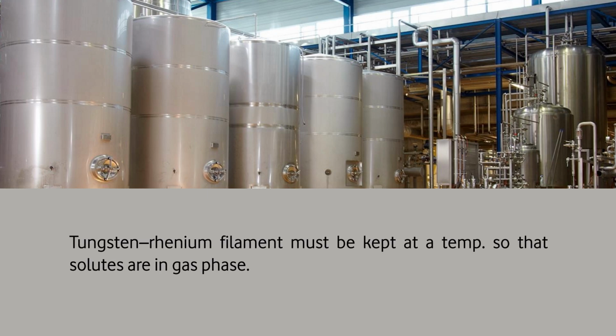Generally, it is a tungsten-rhenium filament, and it must be kept at a temperature so that solutes are in the gas phase. Throughout the column and the detector, the sample should be in the gas phase, which means the temperature of the detector, the column and the injector should be such that the material is always in the gas form.